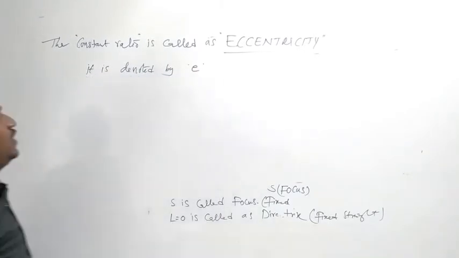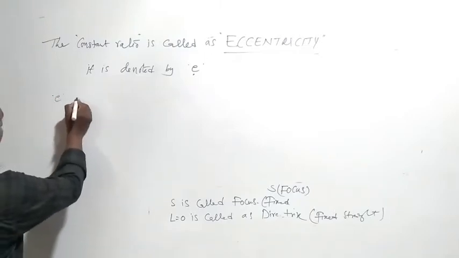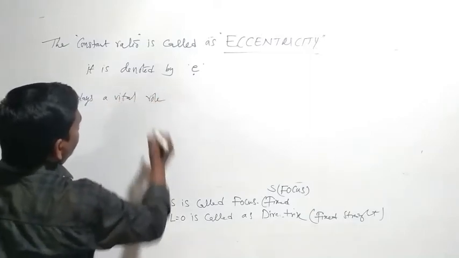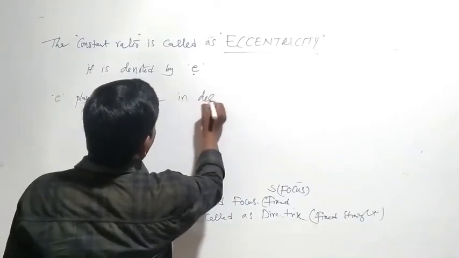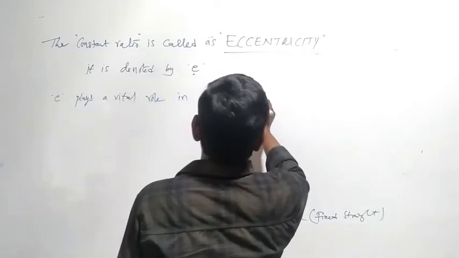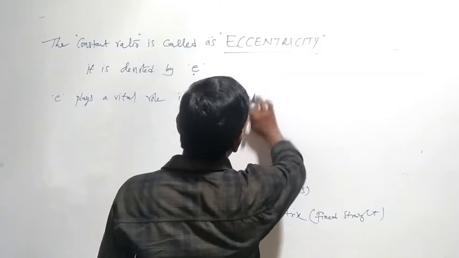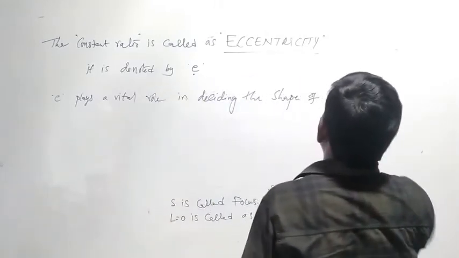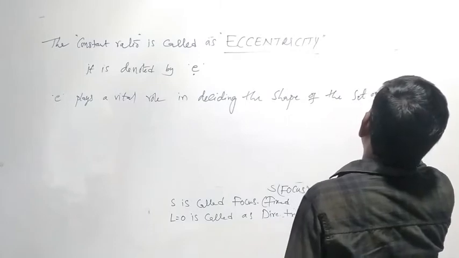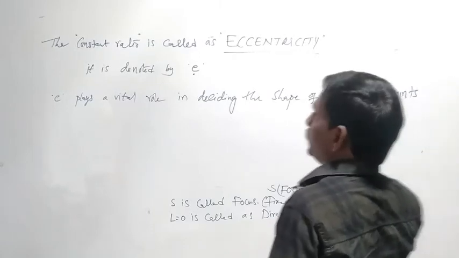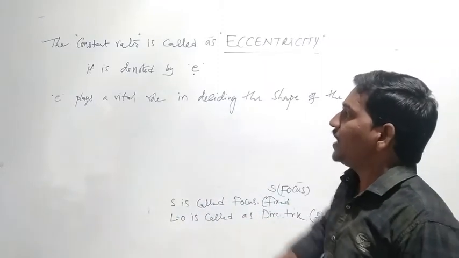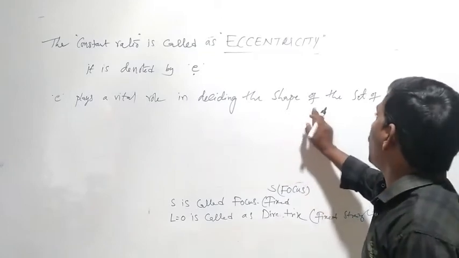It is denoted by small e, and e plays a vital role in deciding the shape of the set of points, nothing but the locus.